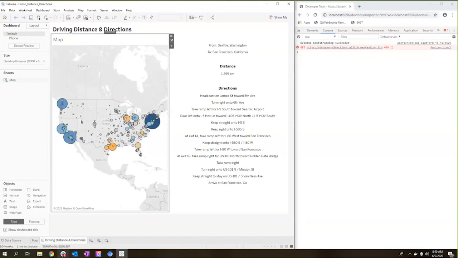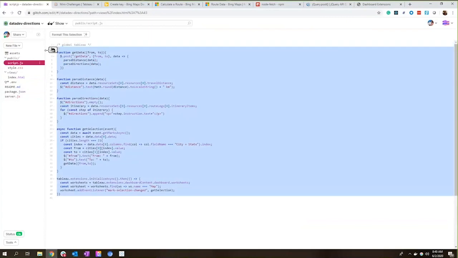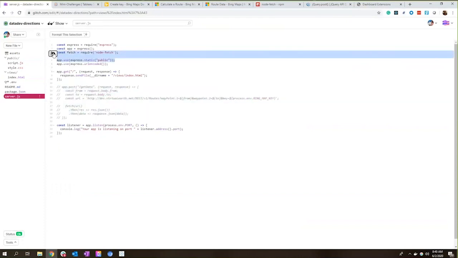All right, so let's take a look at the code here. Now this is using Glitch, as you know, one of my favorite websites to use. You can write your code and host it at the same time. I'm going to be using the same project here, but I'm going to walk you through everything I did step by step. So first, let me just comment out all of these different things, and then we'll go through what each of them does. Let's just get rid of all of this stuff and all of this stuff here as well. Okay, so we're starting from scratch.